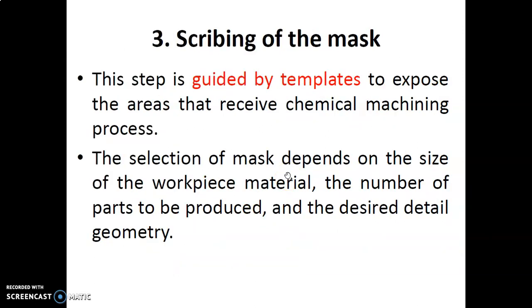Now the third step, scribing of the mask. The step is guided by a template to expose the area that receives the chemical machining process. The selection of the mask depends on the size of the workpiece material, the number of parts to be produced, and the desired detailed geometry.